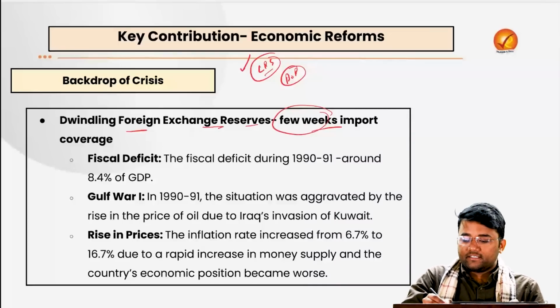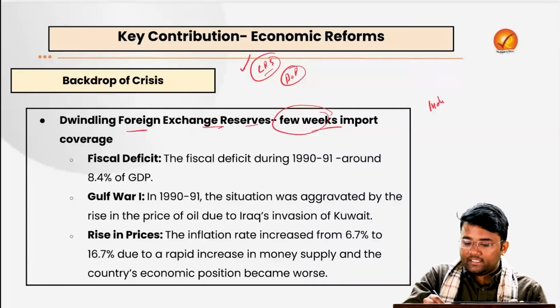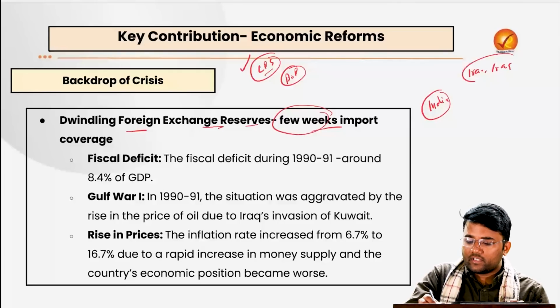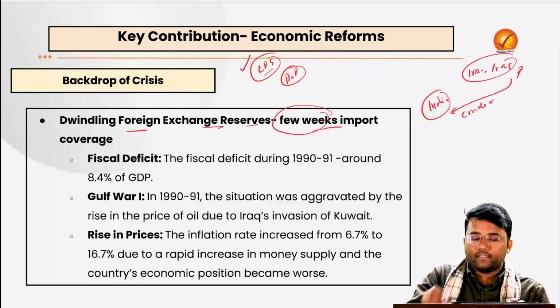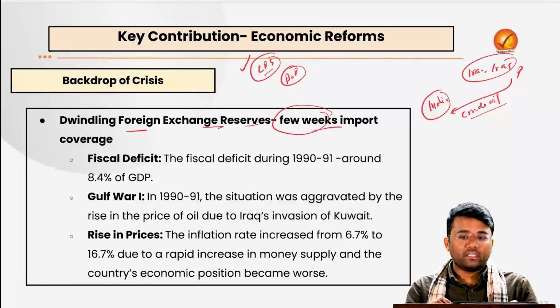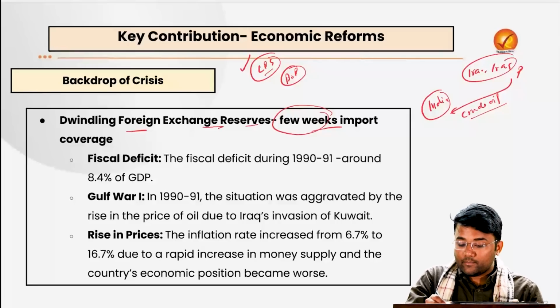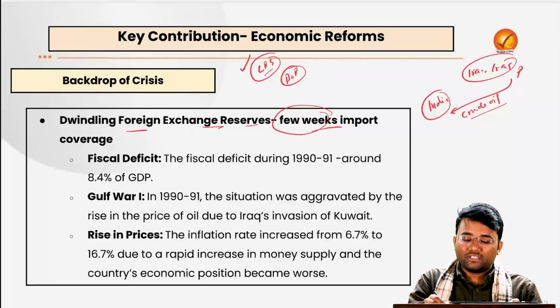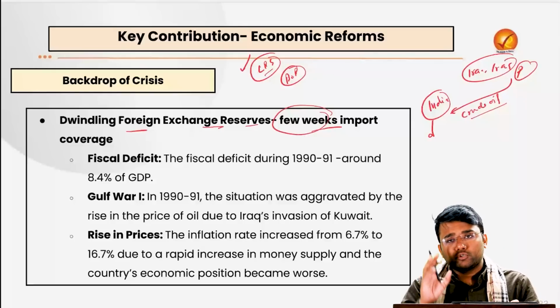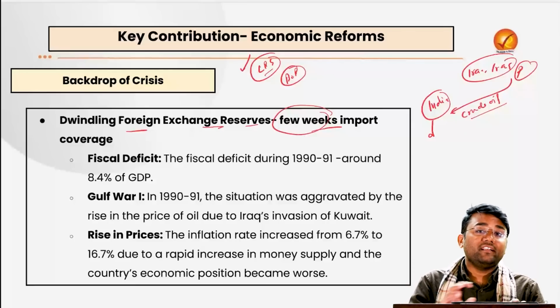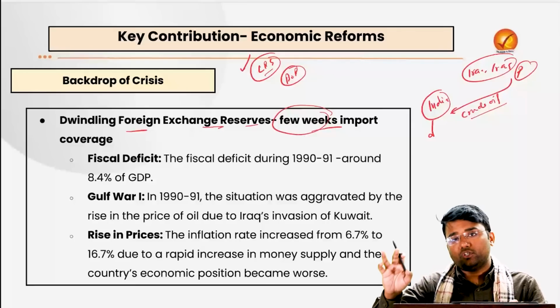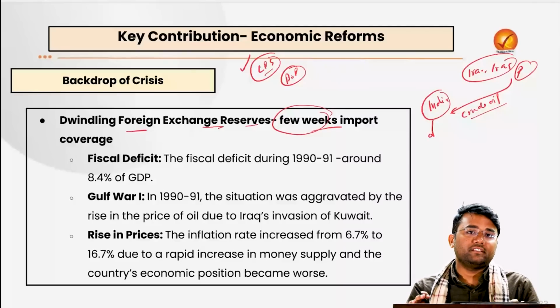What happens? Let's suppose this is India, and there is a country, let's suppose Iran, Iraq or any other country. Let's suppose these are the countries who are giving crude oil to India. Why is India importing crude oil from these countries? Because India does not have sufficient resources of crude oil, and that is one of the important fossil fuels required in various industries, whether it is transportation, manufacturing or any other industry.